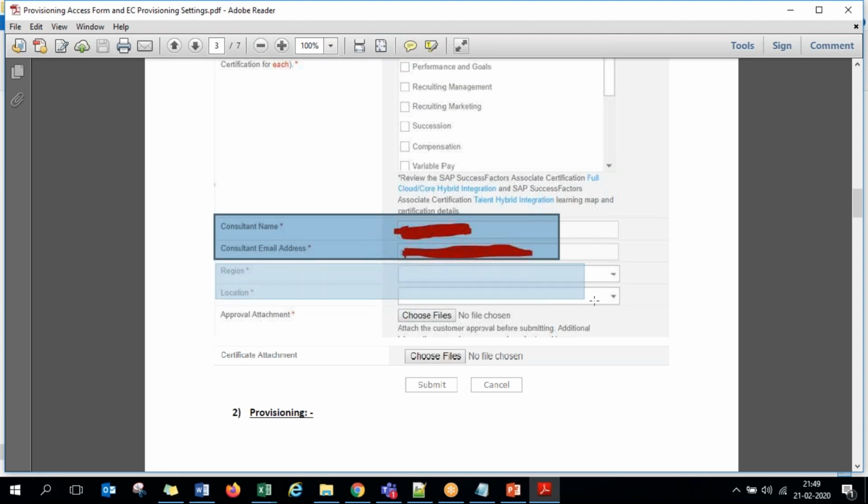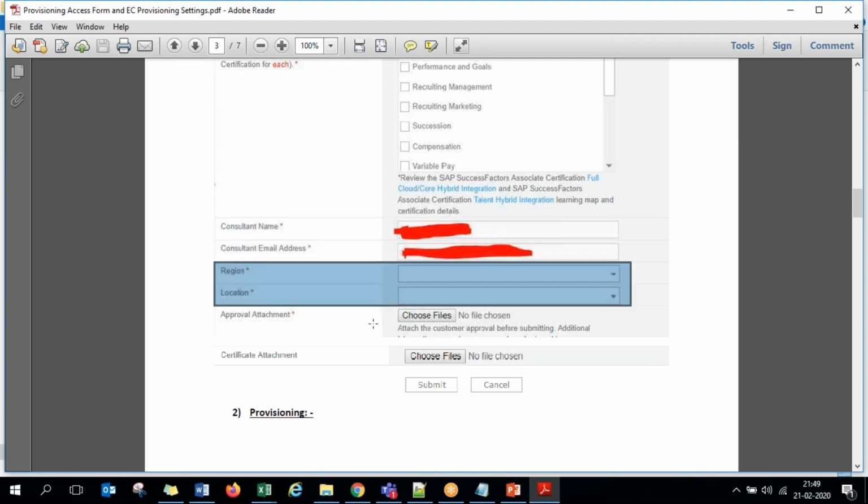And here you have to choose the region and location of the project, guys. So region is basically the list of continents. Whether the project is in the APAC region, the Middle East MENA region, the Latin America region, or the North America region, you just choose the continent in the region drop down. Then in the location drop down, all the countries of that continent that fall under SAP business will be listed.